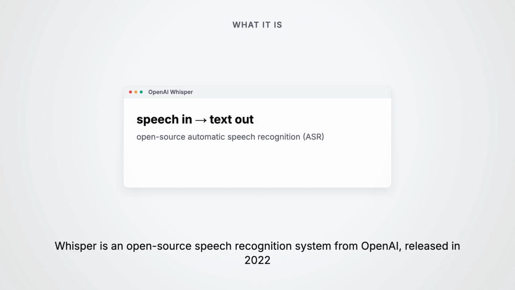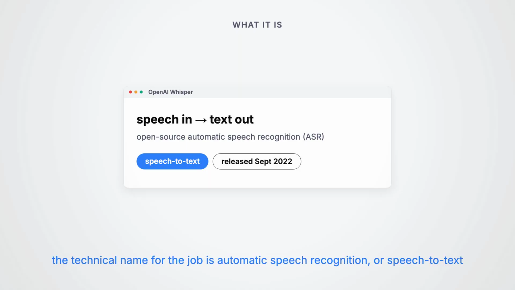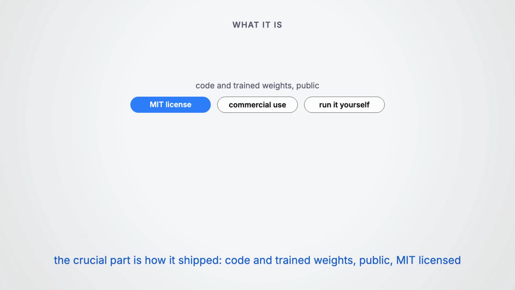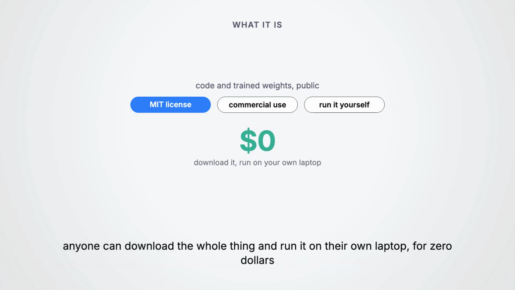Whisper is an open-source speech recognition system from OpenAI, released in September of 2022. Software that turns spoken audio into written text and can also translate it. The technical name for that job is automatic speech recognition, or just speech-to-text. The crucial part is how it's shipped. The code and the trained weights are public, under the permissive MIT license, which allows commercial use, so anyone can download the whole thing and run it on their own laptop for $0.